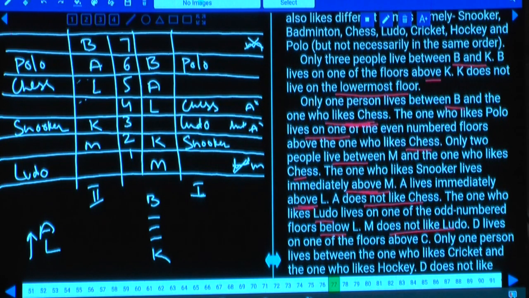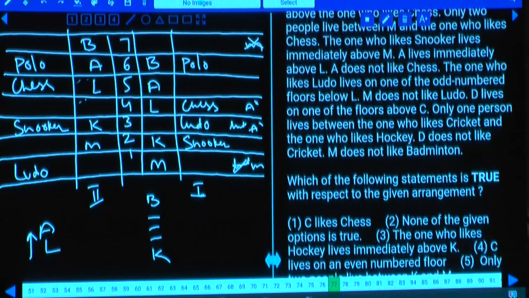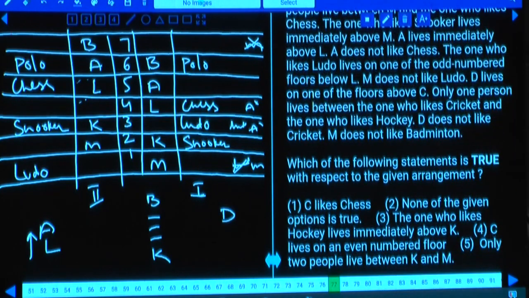D lives on one of the floors above C. What about this D? D lives on one of the floors above C. D is here and C is here. In this case, D lives on one of the floors above C.